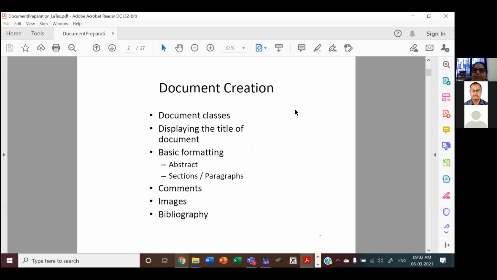I hope everyone would have used some office software like Word or OpenOffice, where whatever you are typing is the one you are going to use. What you type is the final one. But whenever there is a change in the contents, every time you have to readjust and format it.